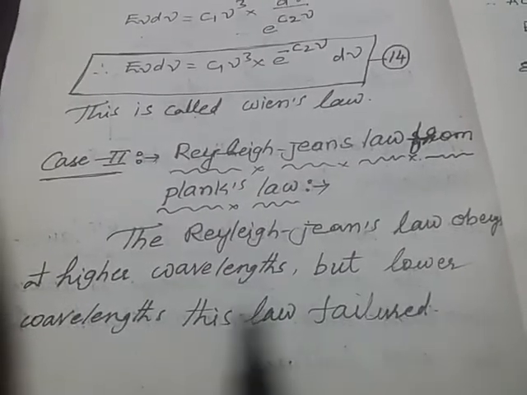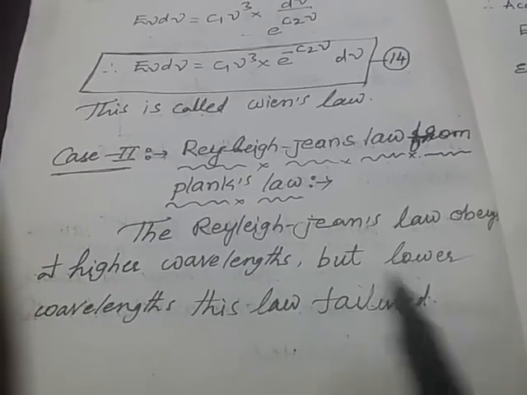What does Rayleigh's law indicate? This law states that emissive power is emitted at higher wavelengths, but at lower wavelengths this law fails and does not emit heat radiation energy.